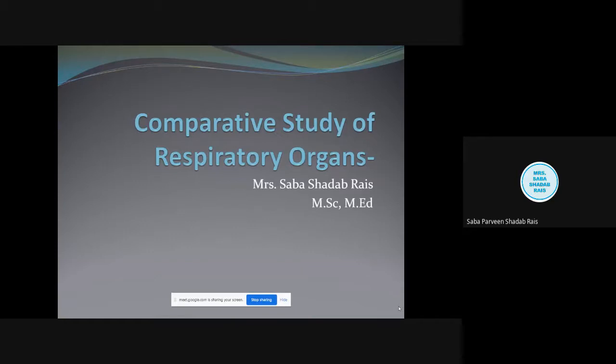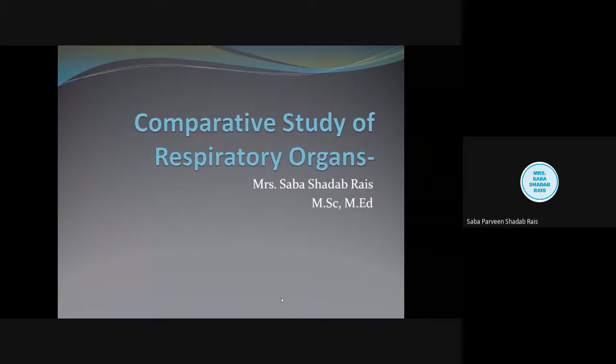Students, till last lecture, we have just learned what respiration is and what the types of respiration are. In the types of respiration, we discussed that respiration is of two types. The first type we have seen is direct respiration, which is present in simple organisms whose body structures are not very complex, and in which simple diffusion of the gases happens.